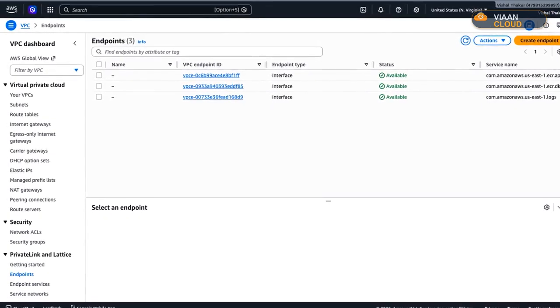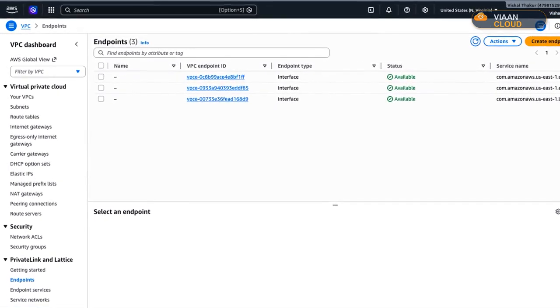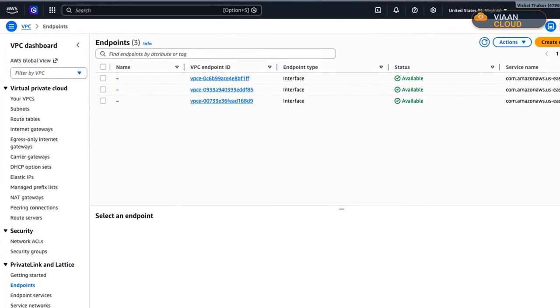VPC endpoints. These are private on-ramps straight to AWS services, no internet, no NAT. You need a few: ECR API and ECR Docker for pulling the image, the S3 gateway endpoint, because image layers actually live in S3, CloudWatch logs for logging, and Secrets Manager for secrets. Add those, and a fully private task can pull, log, and read secrets with 0 internet route.